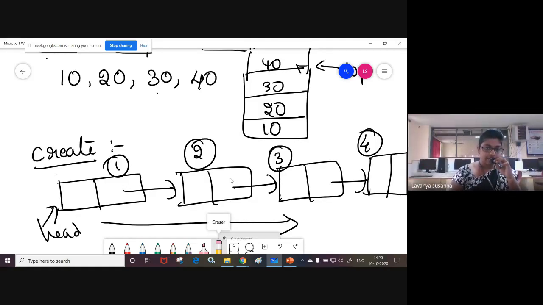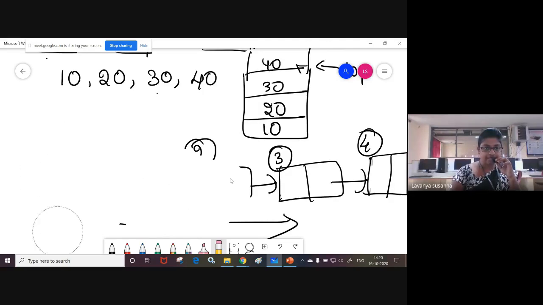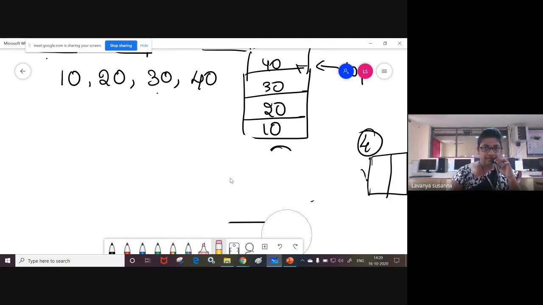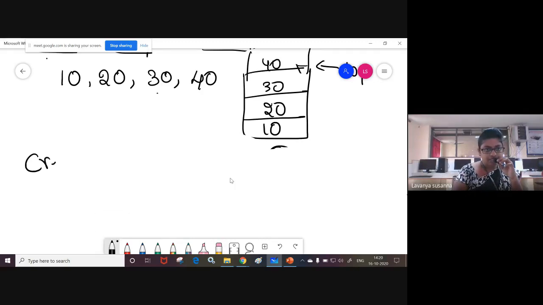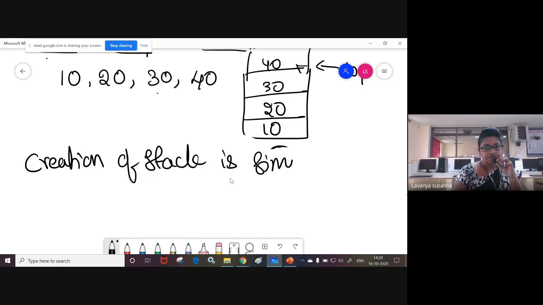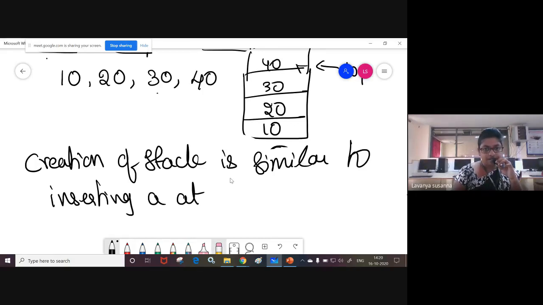Now, let us see the stack. How will the stack be created? Creation of stack is similar to inserting a node at the beginning of a single linked list. Now you are going to create a stack using linked list.